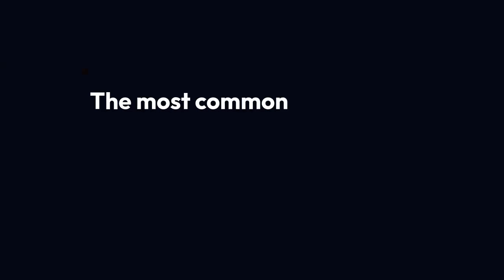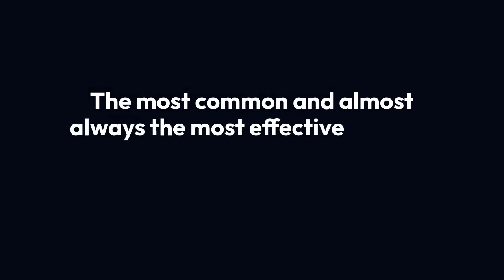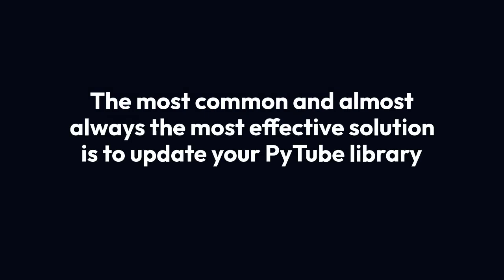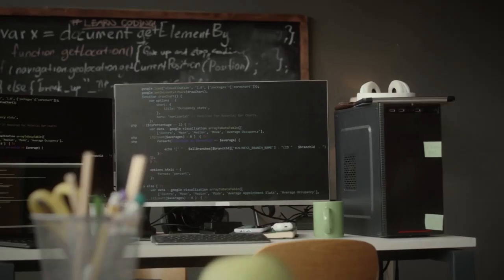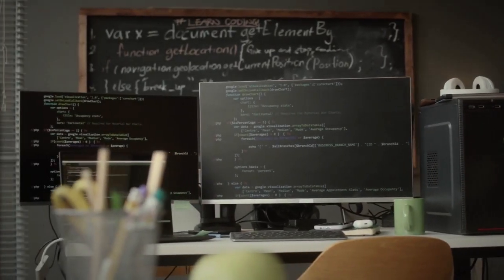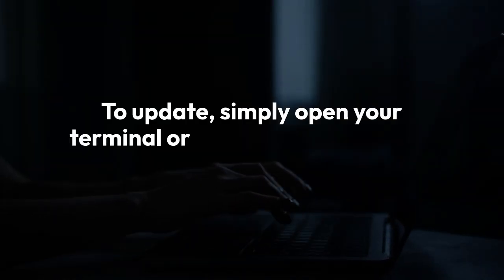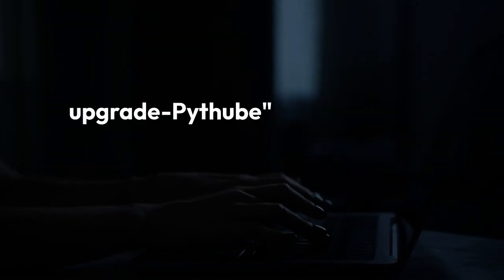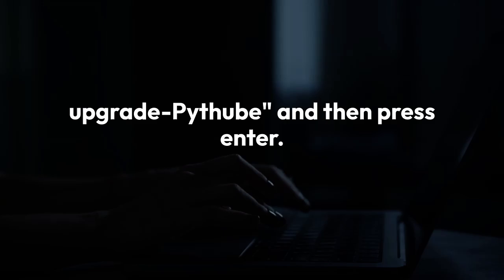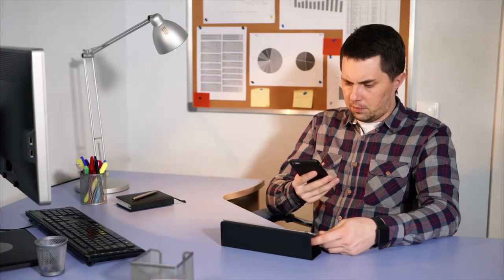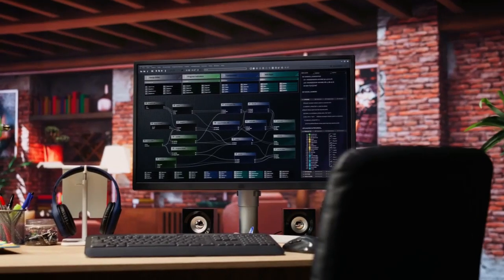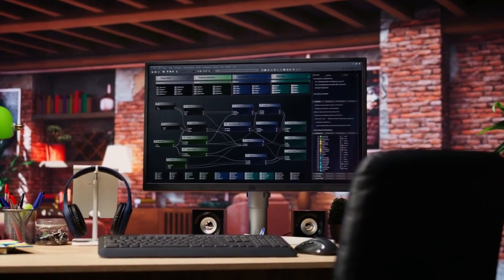The most common, and almost always the most effective, solution is to update your Pytube library to its latest version. The Pytube development team is usually very quick to release fixes when YouTube makes changes that break the library. To update, simply open your terminal or command prompt and type pip install --upgrade pytube and then press enter. This command will download and install the newest version of Pytube, which should contain the updated patterns needed to interact correctly with YouTube's current website structure.